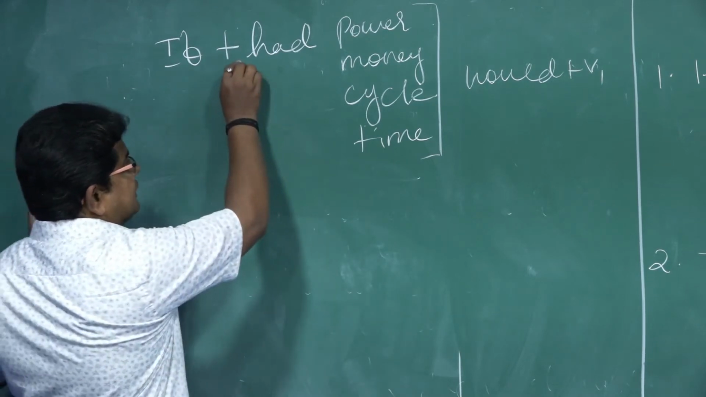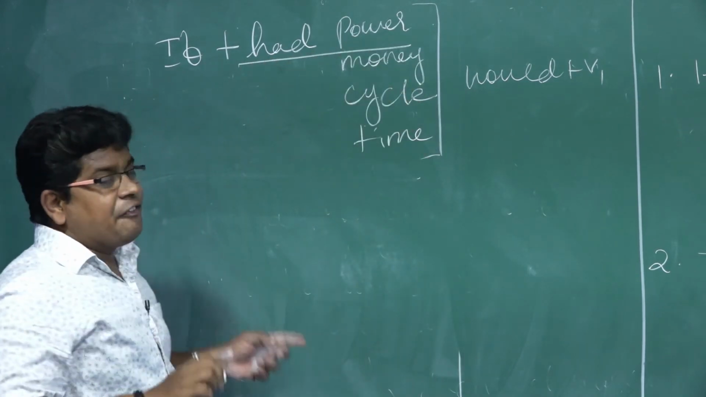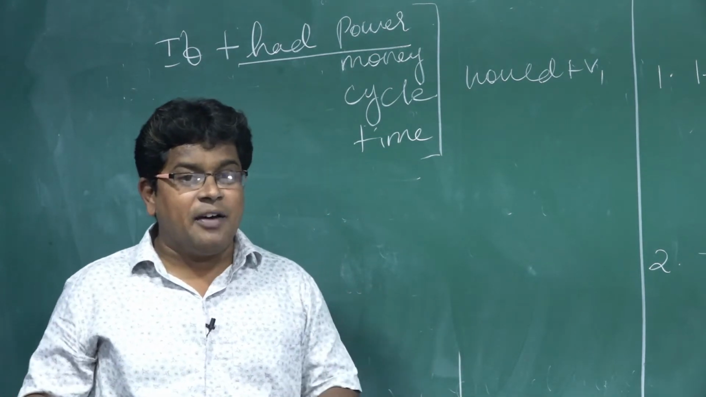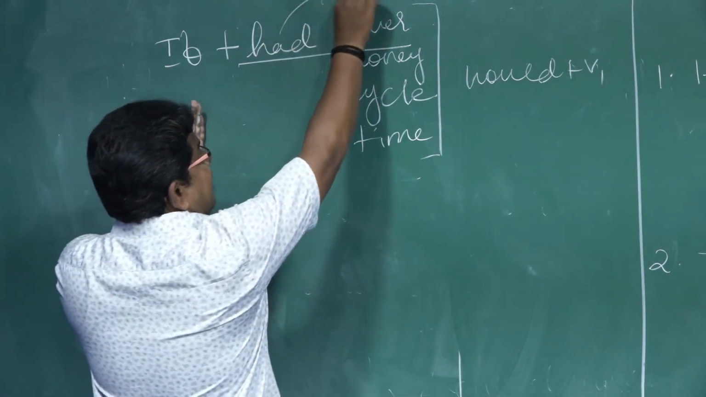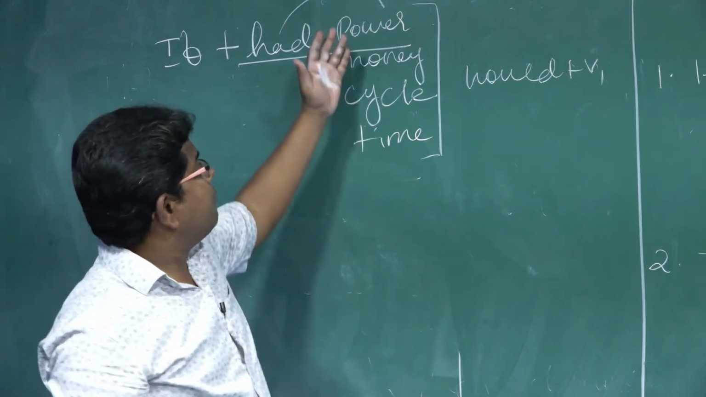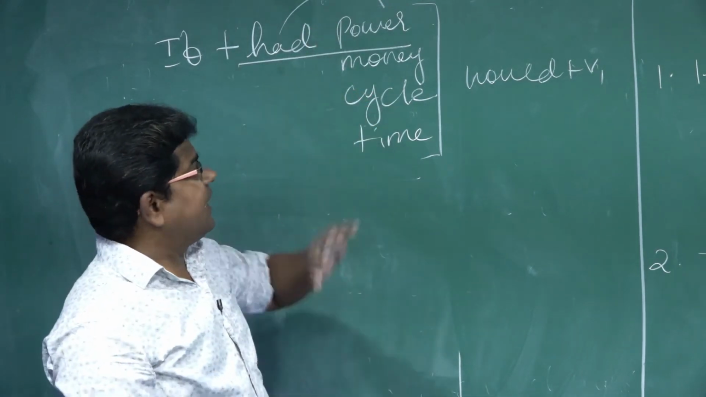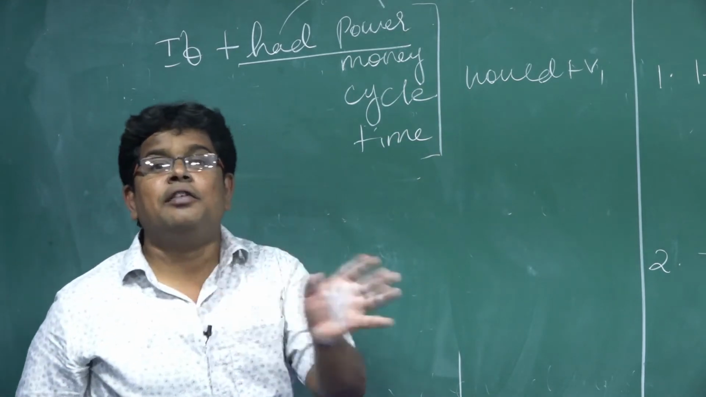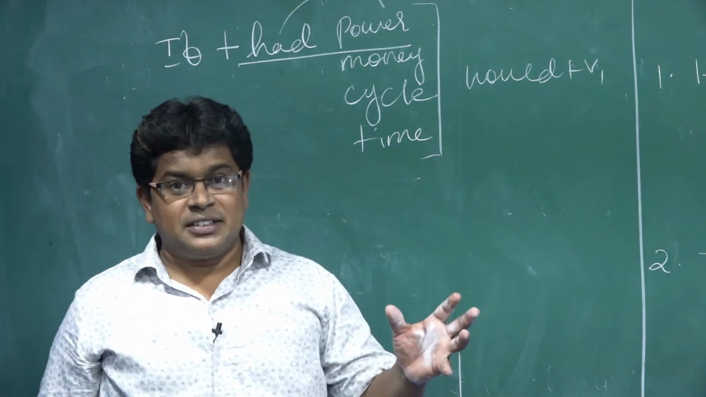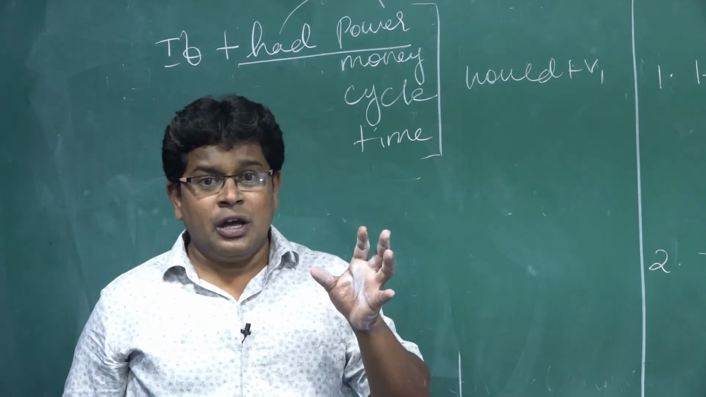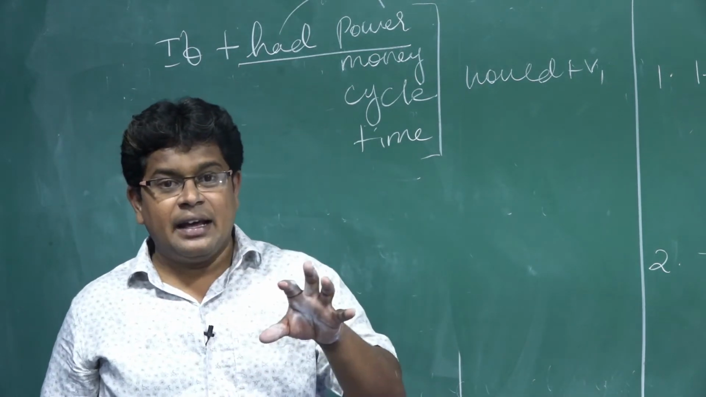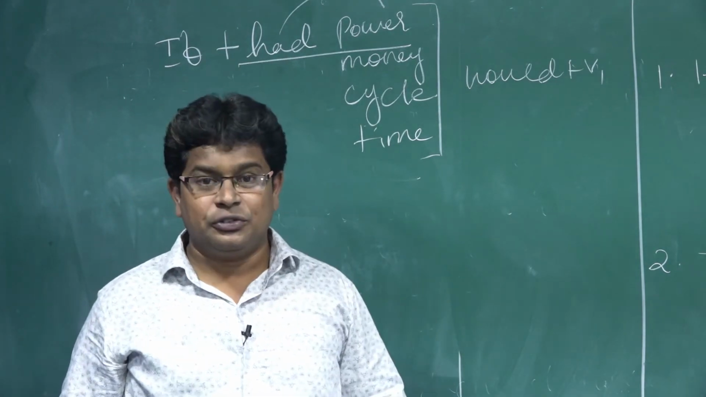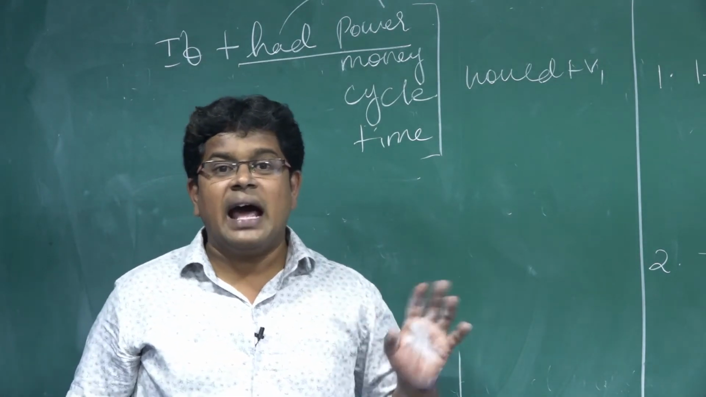But here, you see the sentence they have given: If I had power. What are they giving? If I had power. Next to had, there is no verb 3. Power is not a verb. Money is not a verb. Cycle is not a verb. Time is not a verb. Sometimes, to confuse you, next to that had, they will be giving some noun or adjectives.